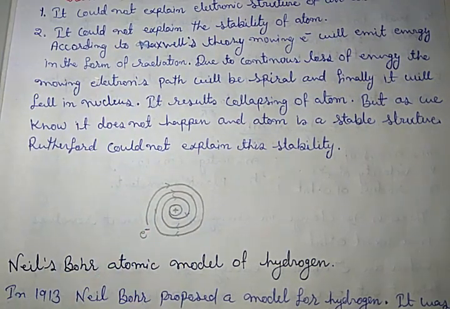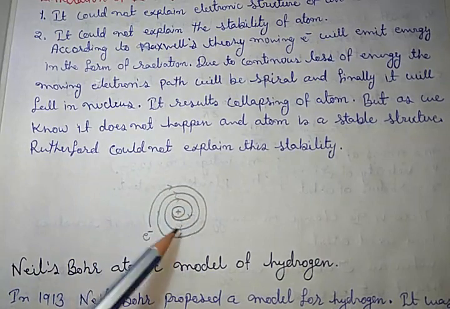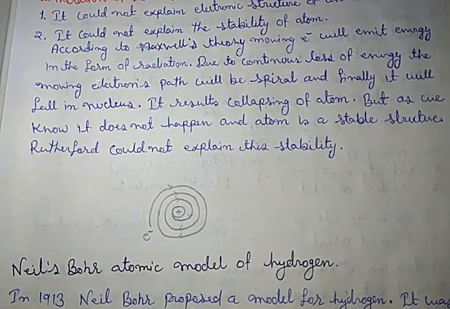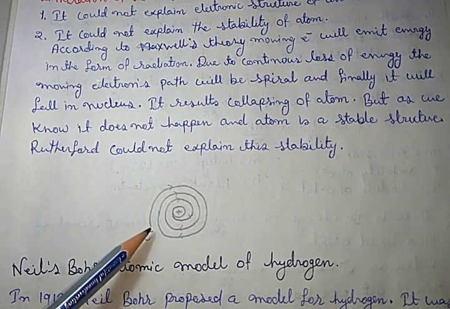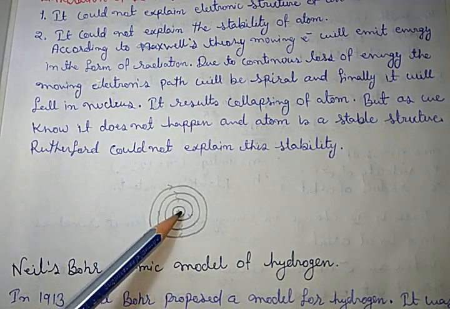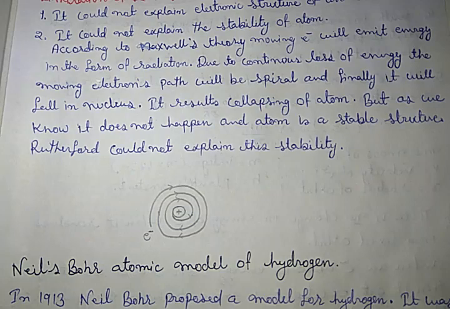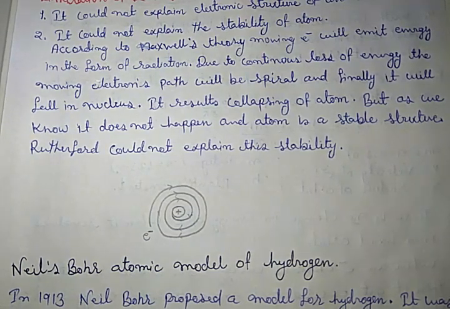If the electron finally falls into the nucleus, then the atom will collapse, because an atom means a positively charged nucleus with a negatively charged electron revolving around it. If the electron falls into the nucleus, there is no stability of the atom.